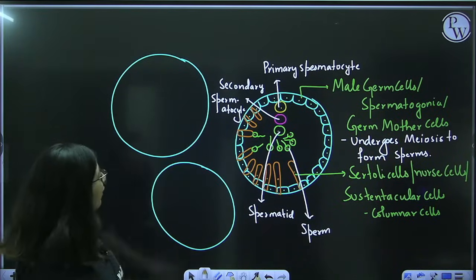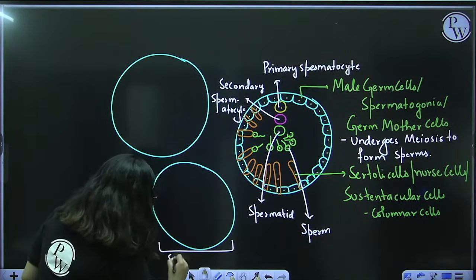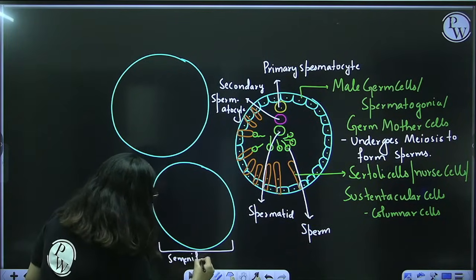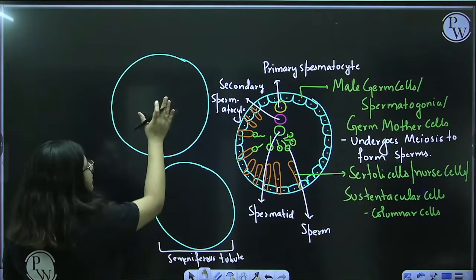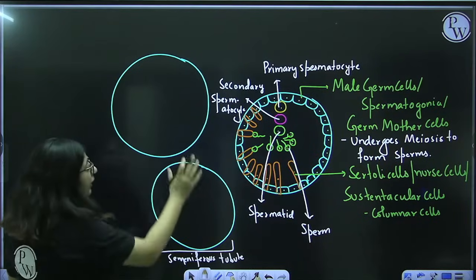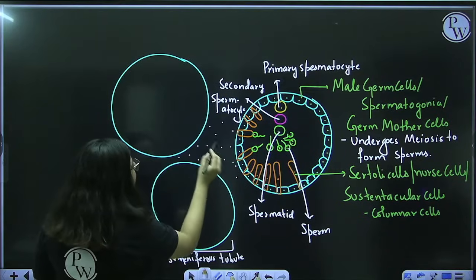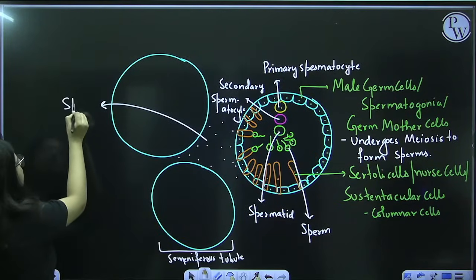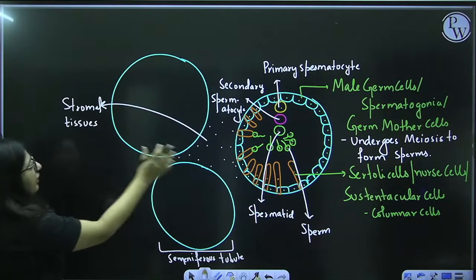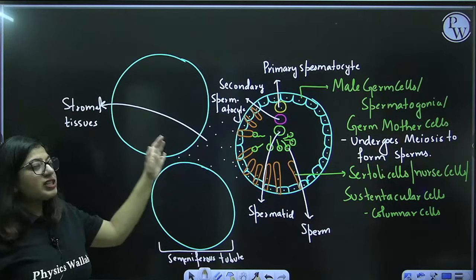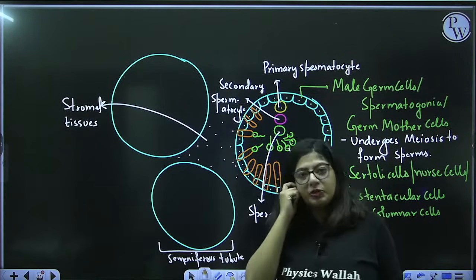Back to this diagram. Now, in between these seminiferous tubules, this one structure is, guys, a seminiferous tubule. Let me just write this also so that there should be no confusion after the class. Seminiferous tubule, seminiferous tubule, seminiferous tubule. In between the seminiferous tubules is present this tissue, and this tissue is a stromal tissue. And the spaces between the seminiferous tubules are interstitial spaces.